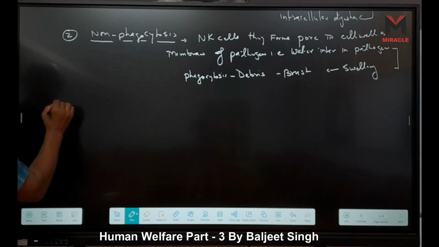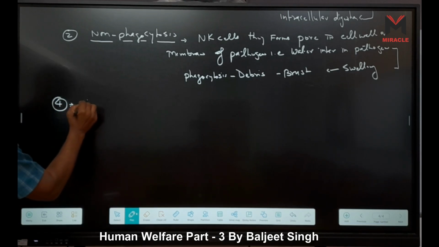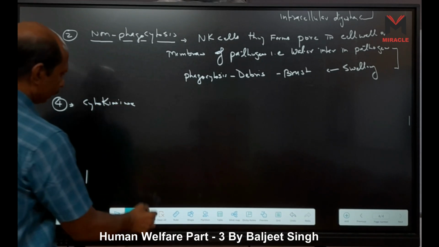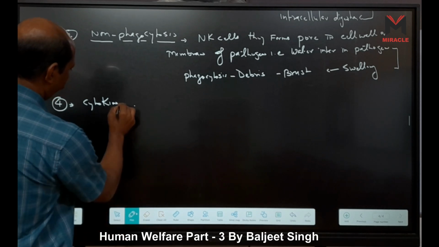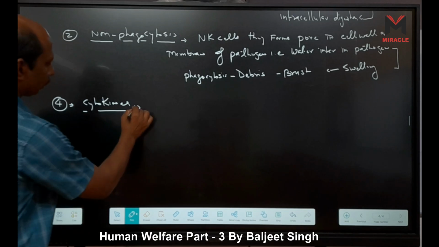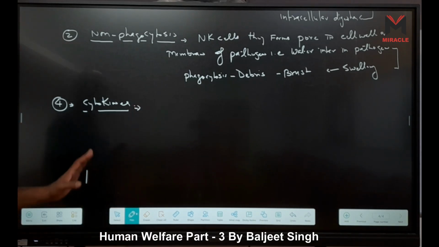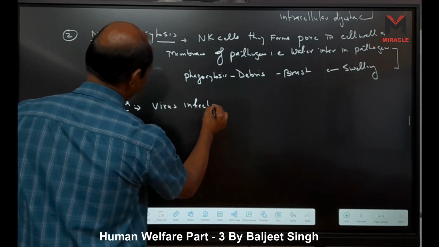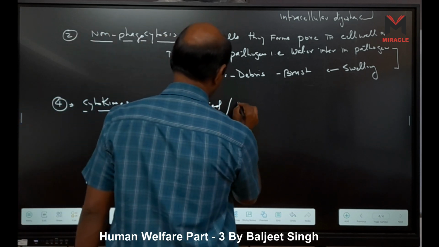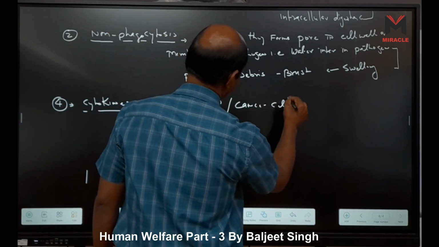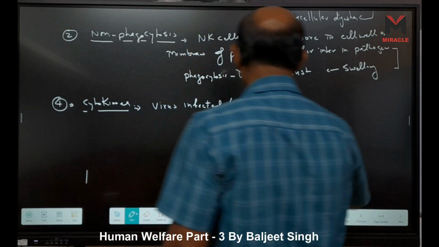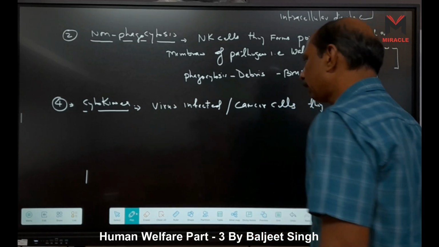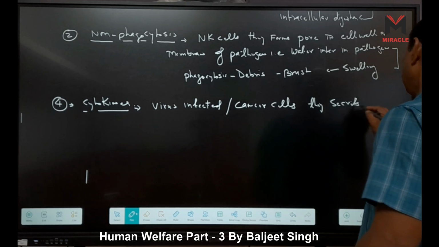And our last, the fourth barrier, is cytokines. Here cytokines means what happens? The virus-infected cells or cancer cells secrete a specific protein, that is alpha interferon.